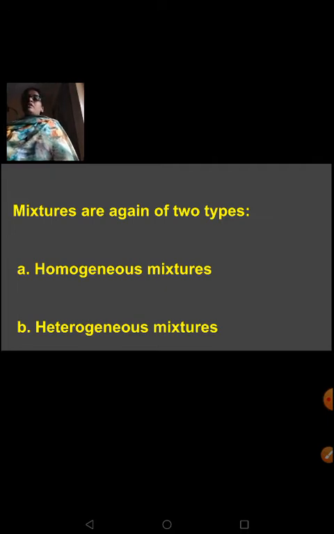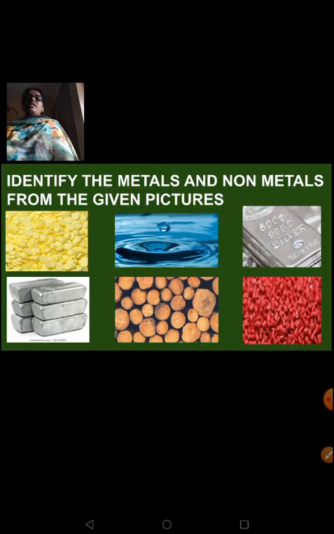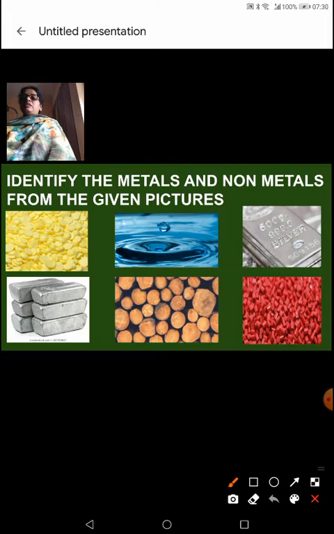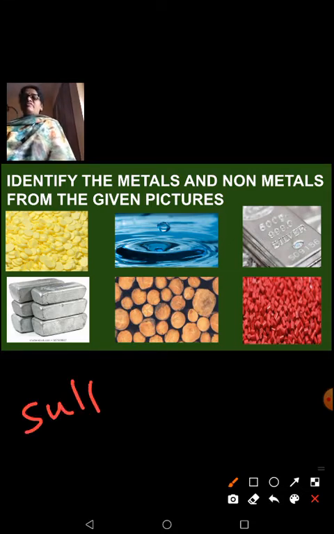So, matter can be classified as pure substances and mixtures. Pure substances are again classified as elements and compounds, and mixtures are of two types, that is homogeneous mixtures and heterogeneous mixtures. Now, in this picture, you will tell me sulfur. Sulfur is a metal or a non-metal? Yes. You all know sulfur is a non-metal.